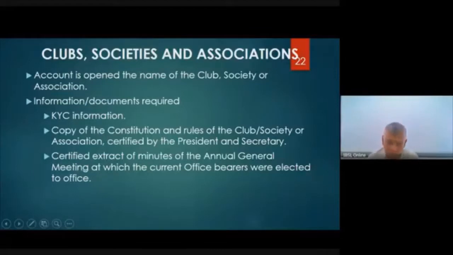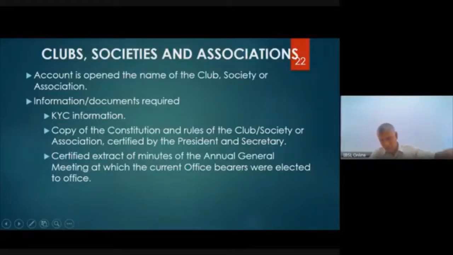Now, you know that the societies have a meeting every year, which is called the annual general meeting. At that meeting, new people get elected to office. So you must get the extract of that minute of the last annual general meeting, where they say, as office bearer, as president, Gamini Pereira was appointed.